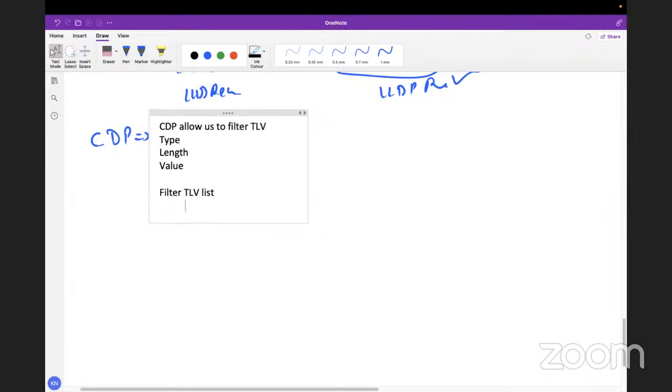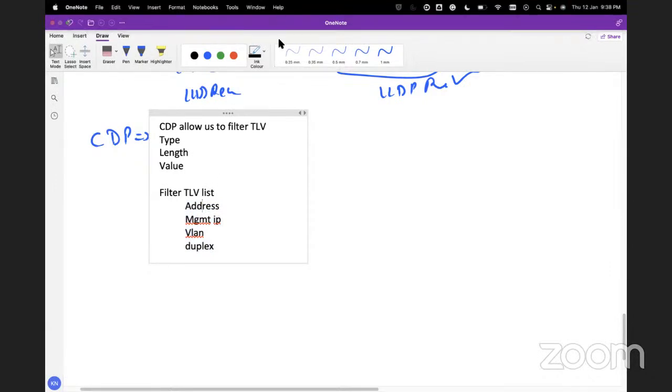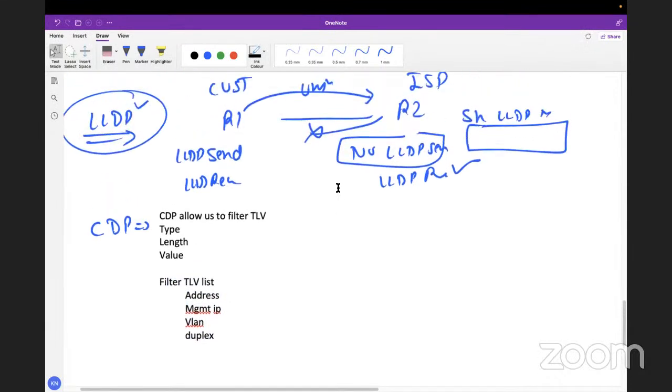In the TLV list, I can, let's say, call the address, I can call the management IP, I can call the VLAN ID, I can call the duplex. Whatever I call here, I can put in the filter list. In that case, CDP will remove these things from the TLV packets and just share the rest of the information. So CDP allows us to use this feature, and using it we can achieve that task.